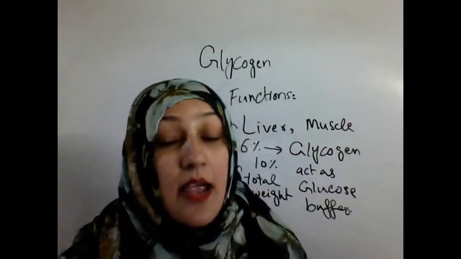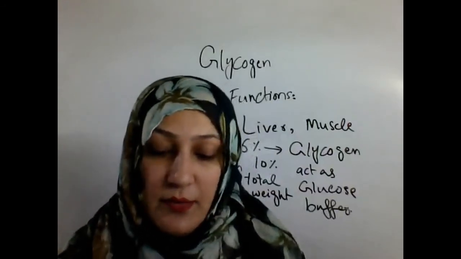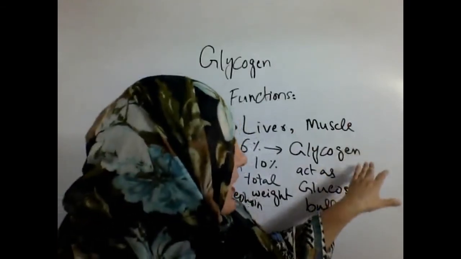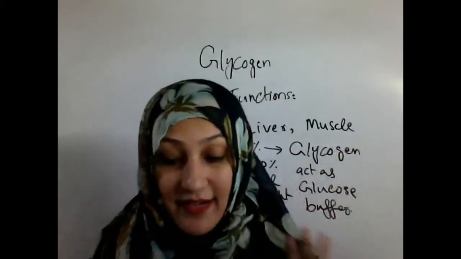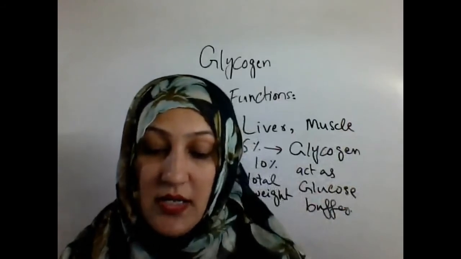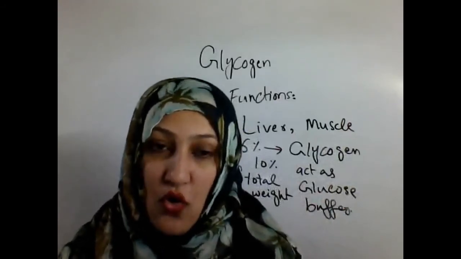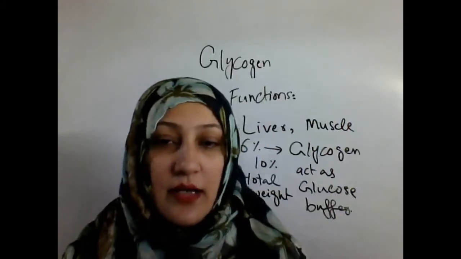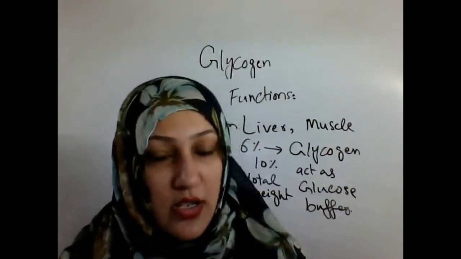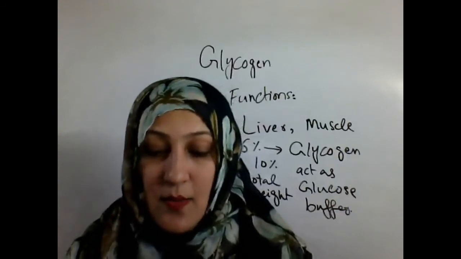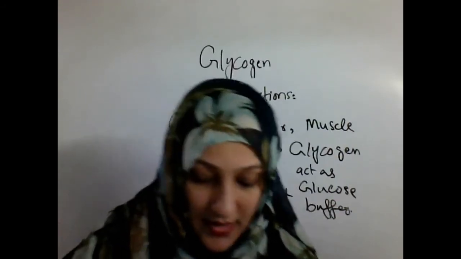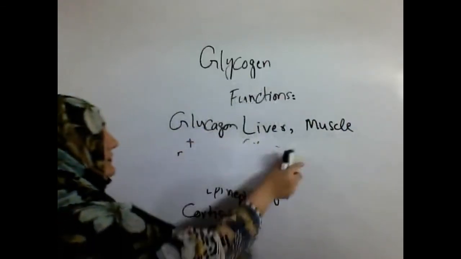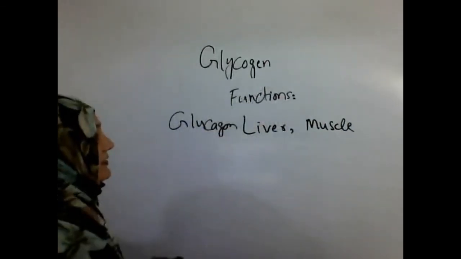However, given the greater mass of the muscles in the body, the total amount of glycogen stored in the muscle cells is greater than the amount of glycogen stored in liver cells.